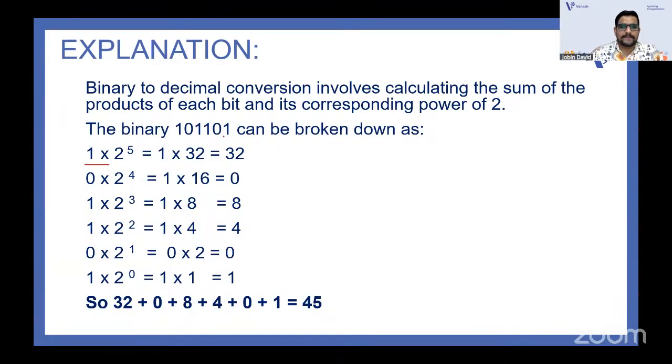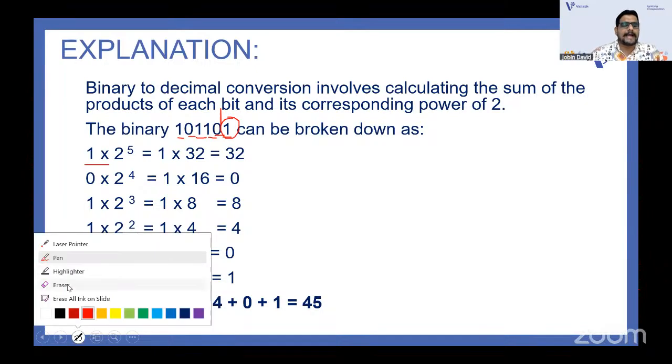Because we will start here with 2 raised to 0, then 2 raised to 1, then 2 raised to 2, then 2 raised to 3, 2 raised to 4, then 2 raised to 5. We'll start from the right side first. That is how we do it. Then we will add all these.